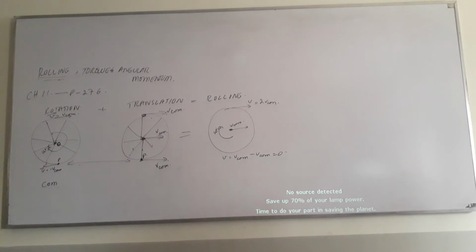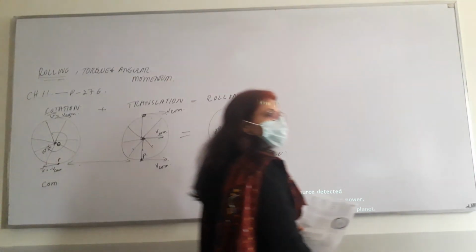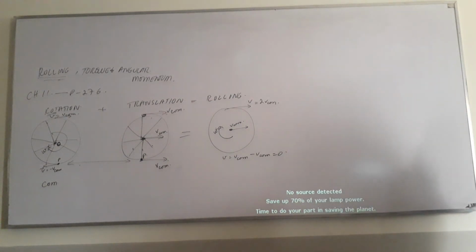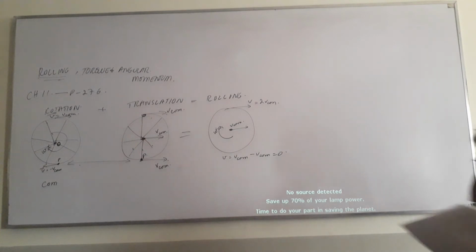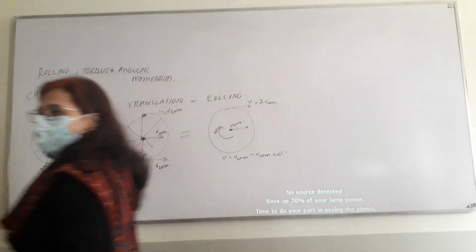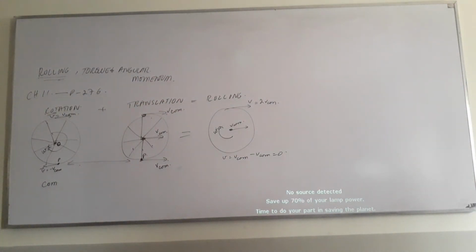We're snapping photographs all the time, so what do you understand from this? What is visible in this photograph?